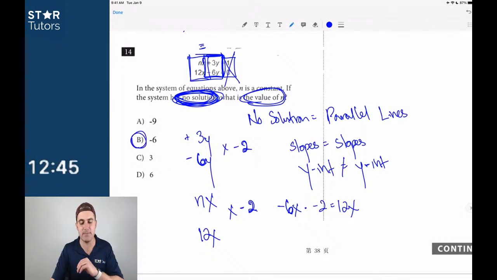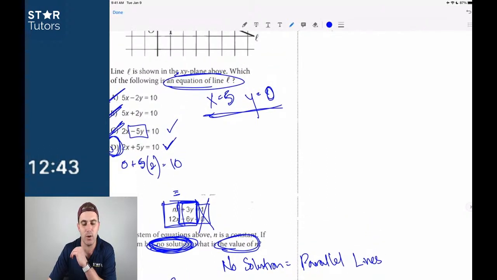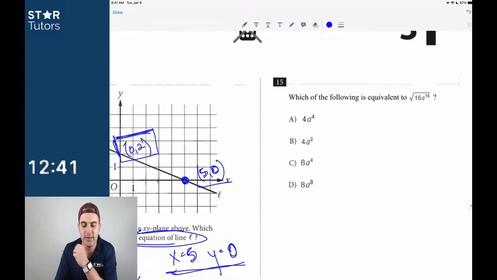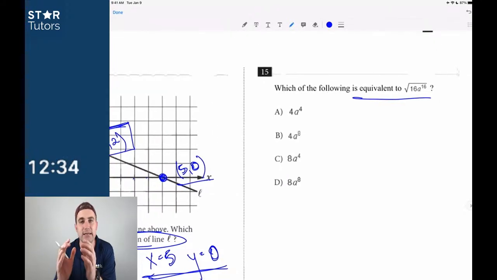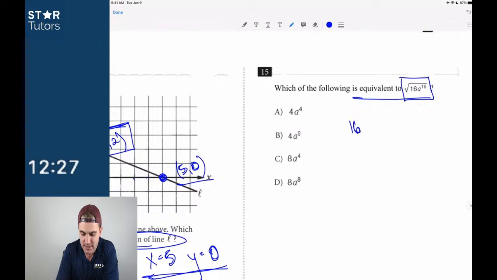Again, that's a debatable Pass 1 question. It depends on how well you know that no solution idea. This right here is not a debatable Pass 1 question. This is a question we all need to make sure that we get right. Number 15 is extremely easy if you've done your work. All it's asking is which of these values is equivalent. Well, first and foremost, if we see 16, we can break this up to say the square root of 16 times the square root of a to the 16th power. Those are equal. So right away, we know that the square root of 16 is 4, and thus we can eliminate C and D immediately.